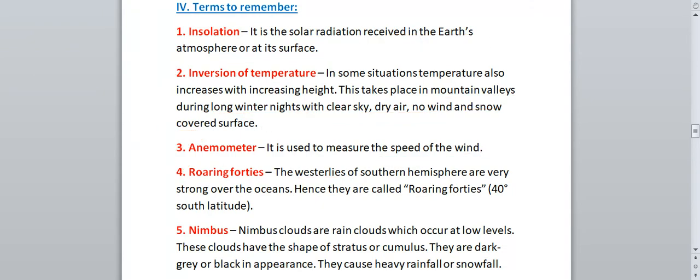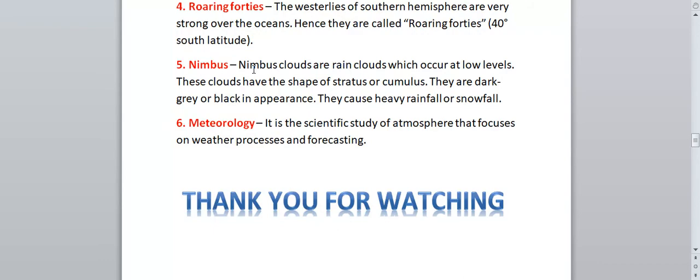Next one, two more terms we have. Nimbus. Nimbus, we know it is the name of one of the clouds. Nimbus clouds are rain clouds which occur at low levels. These clouds have the shape of stratus or cumulus. They are dark grey or black in appearance. What is the color? Black or grey in color. They cause heavy rainfall or snowfall. Because of nimbus cloud, heavy rainfall or snowfall will occur. As the name indicates, it is a rain cloud, so it will cause heavy rainfall or snowfall.